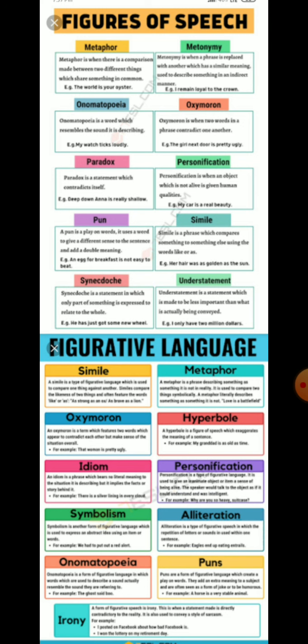So the next example is, the news was a dagger to his heart. So how can a news be a dagger? A news cannot be a dagger, but it has a deep meaning. This news was so shocking or so dangerous that it has worked as a dagger.